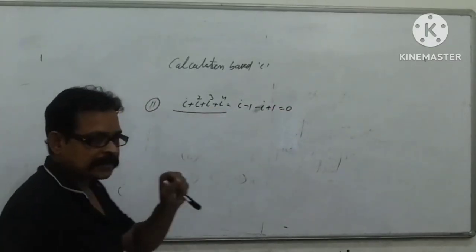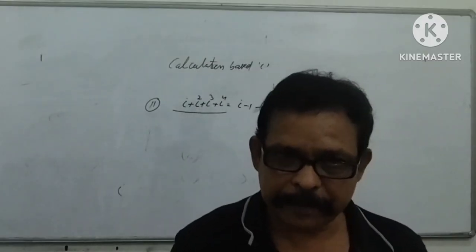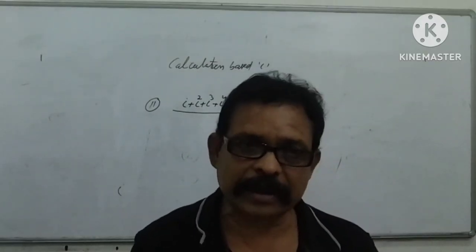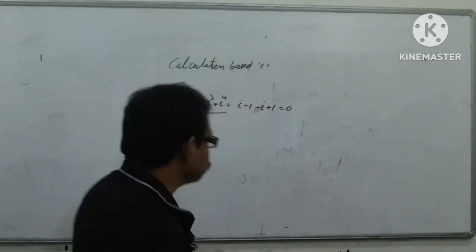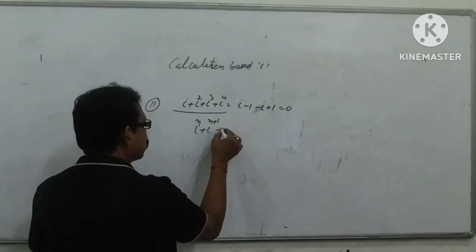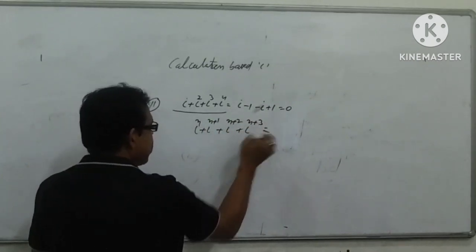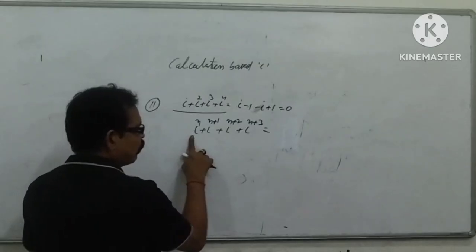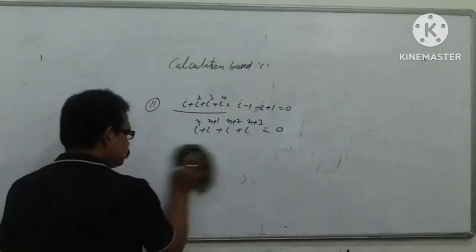If consecutively, the four i's are added, then its value assumes 0. Suppose we say i power n, i power n plus 1, i power n plus 2, i power n plus 3. Continuously there is the sum of 4 i's. It means that its value is 0.